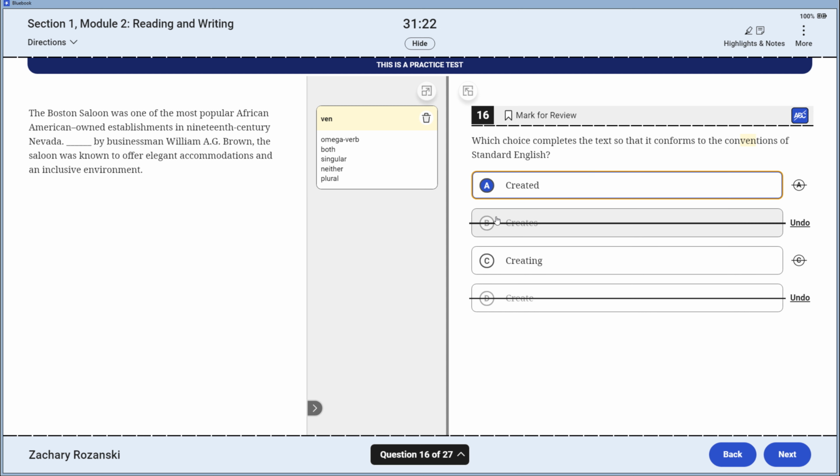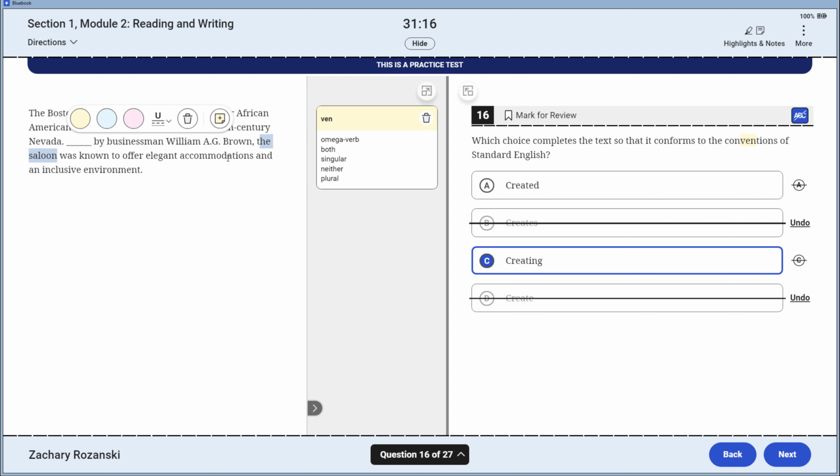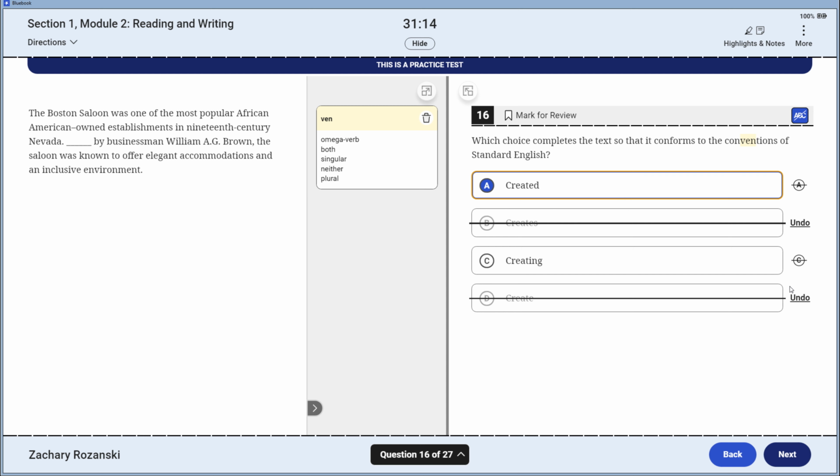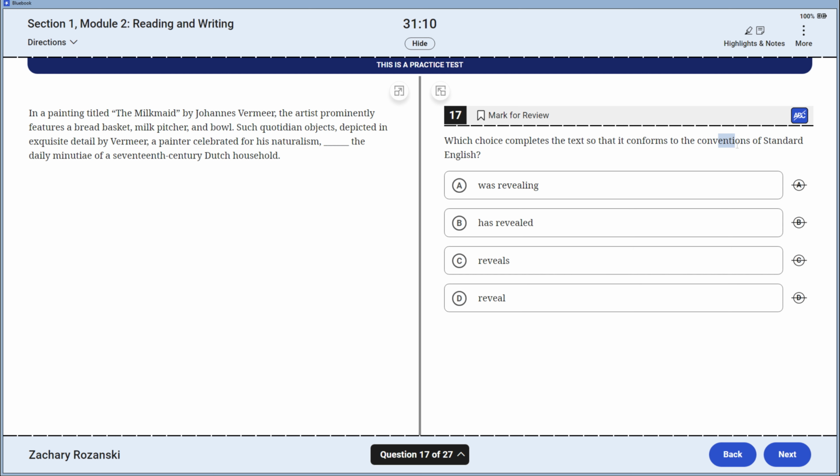It's going to be one of these two. We consider, is it a reduced passive, or are we going with this creating? Created by William A. Brown, the saloon. The saloon, which was created, so we're going to do that reduced passive for this one. C falls, absolutely bizarre. Haven't ever seen a question like this.